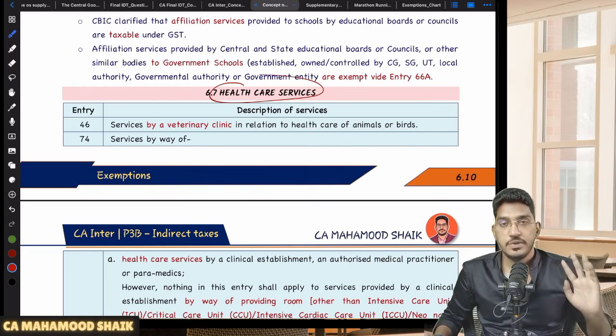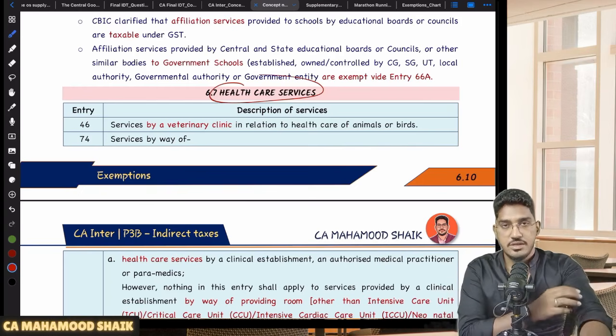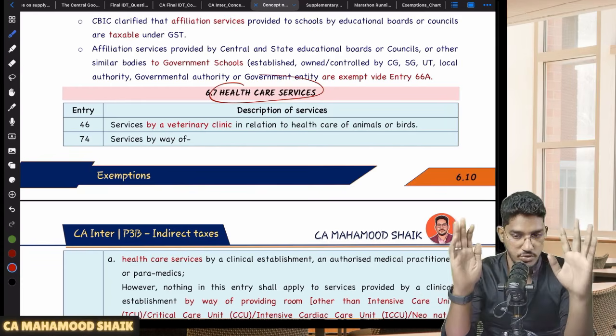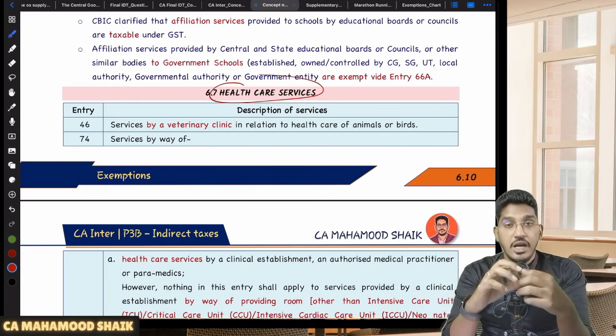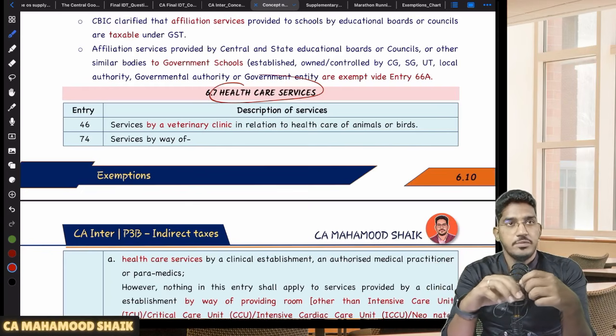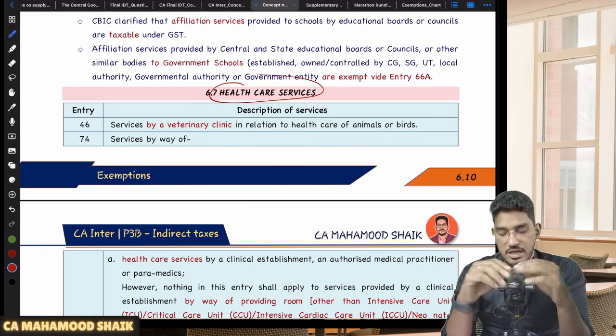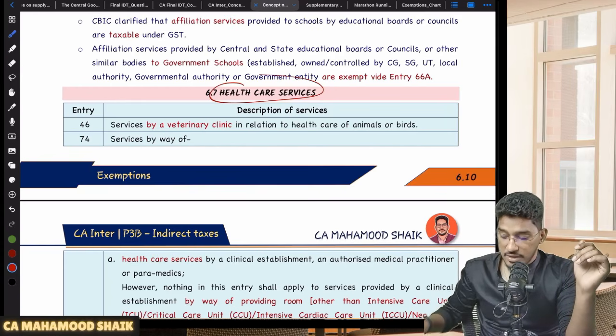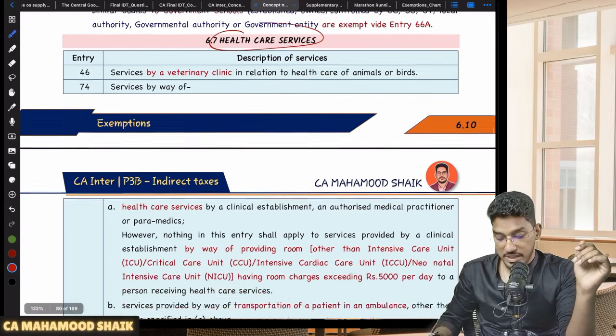So whatever it is, even on healthcare services, since healthcare is also very much important for the people of our country, this healthcare also should not become very costly. It is already costly, but it should not become even more costly by imposing the GST on it. So that's why the government has given relaxation for healthcare services also. Now let us try to understand what are those healthcare services which have been exempted.